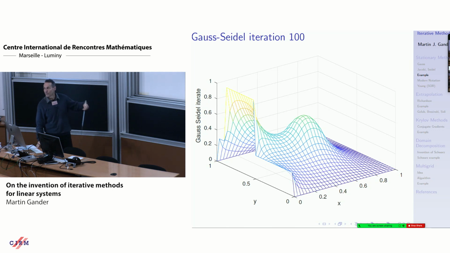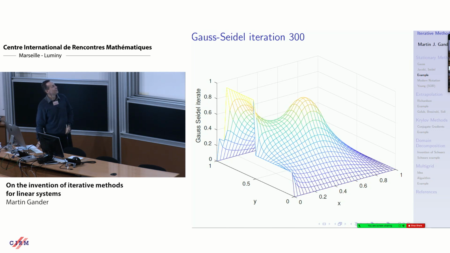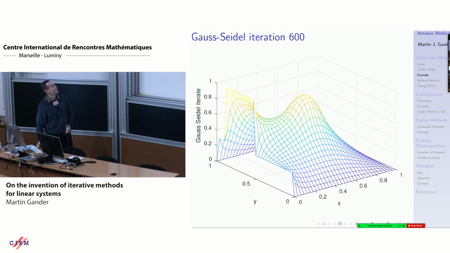So I do steps of 100 now. 200, 300, 400, up to 1000. It's a very relaxing procedure, but you would calculate forever. So a system like this you cannot really solve with this method.